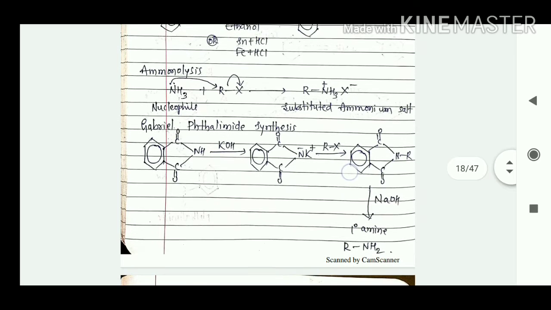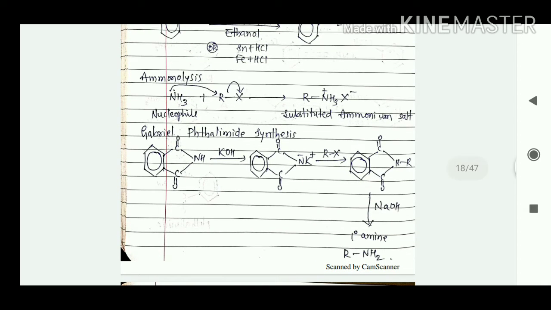So we'll consider the reactions of these amines. These amines act as bases. For that reason, in the presence of haloalkanes, they are going to give some type of salt. This aniline or this ammonia acts as a nucleophile, right? So here we're going to get the substituted ammonium salts. You can consider this one as the nucleophile, and it is going to attack this R. Here we're going to get RNH3+ X-, the substituted ammonium salt.